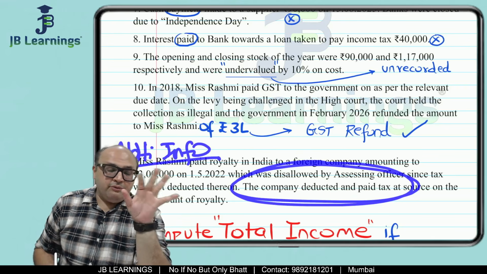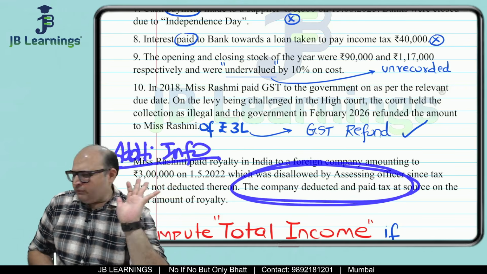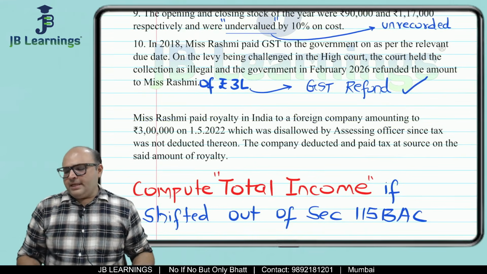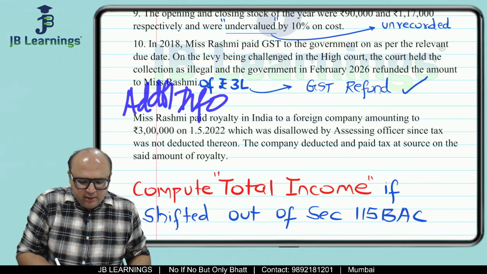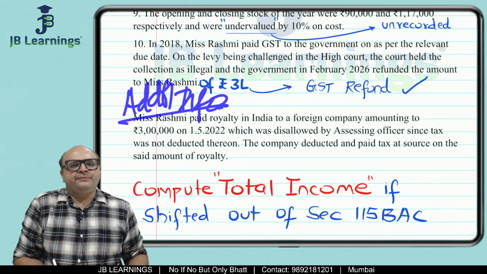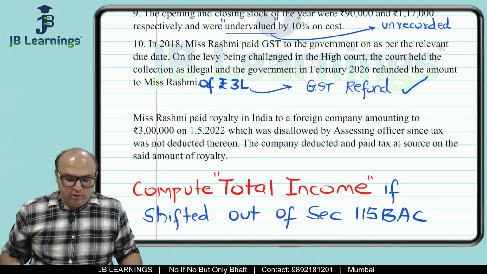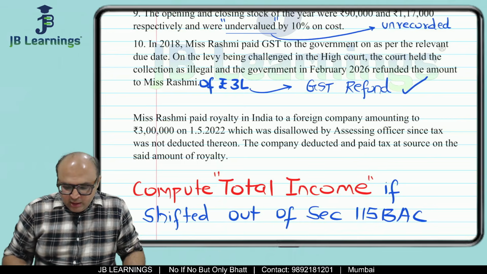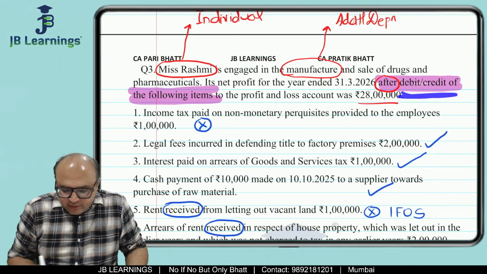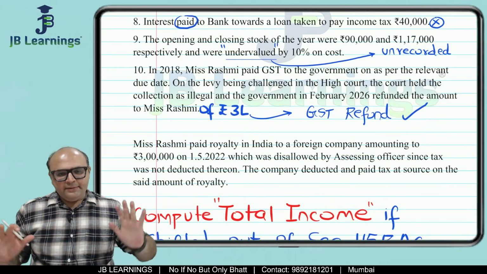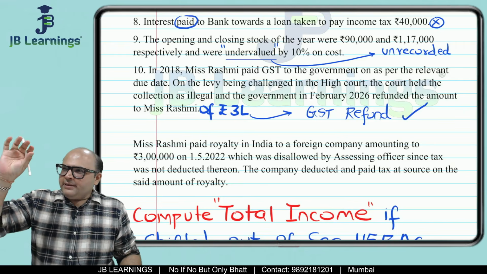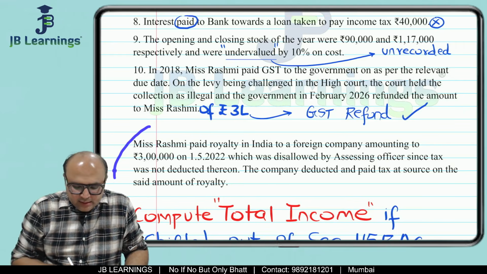Very, very important. Or what they might do is they say debited and credited the following items. Then they list 1, 2, 3, 4, 5, 6, 7, 8, 9, 10. Then they leave some space and give this information separately.